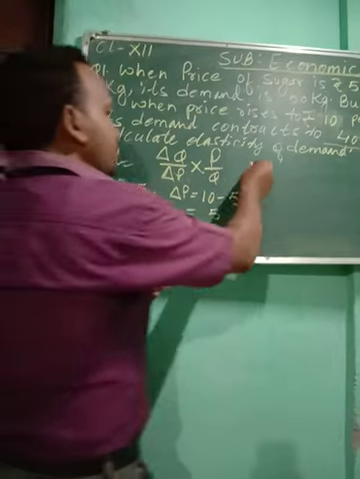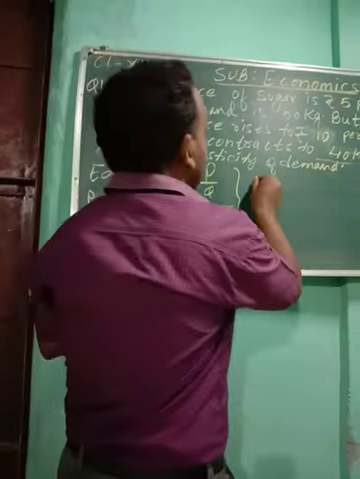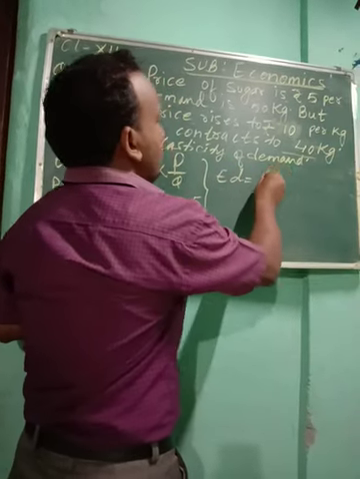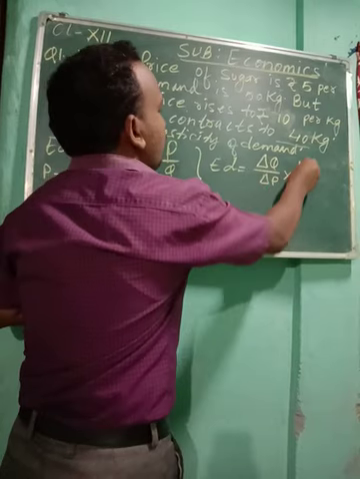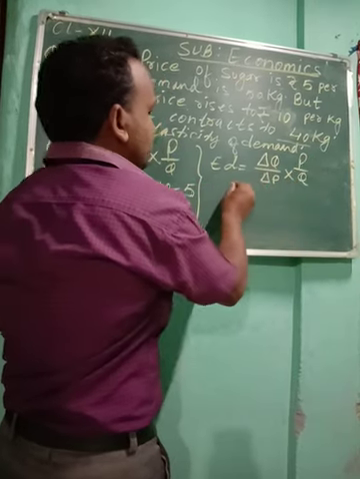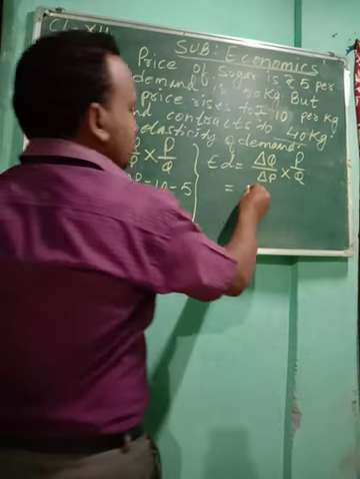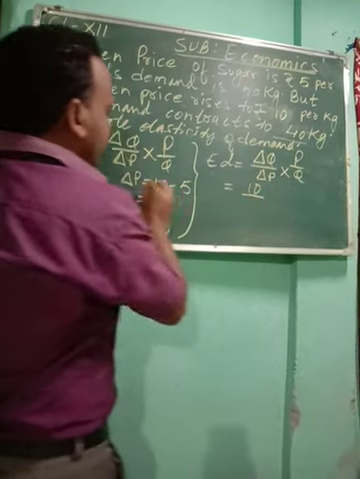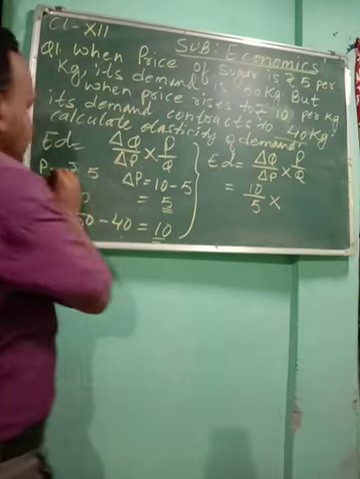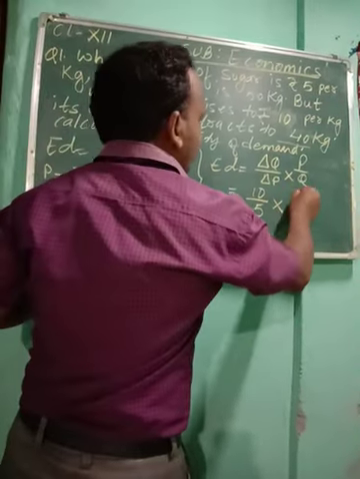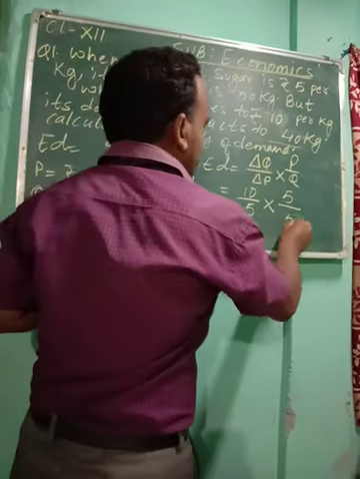Okay, now we are going to put the values in this formula, that is, elasticity of demand equals delta Q by delta P into P by Q. See children, delta Q we already got is 10, so put the value 10. Delta P we got 5, put the value 5. Into P, already it is here 5, and Q, the initial quantity, that's your 50.